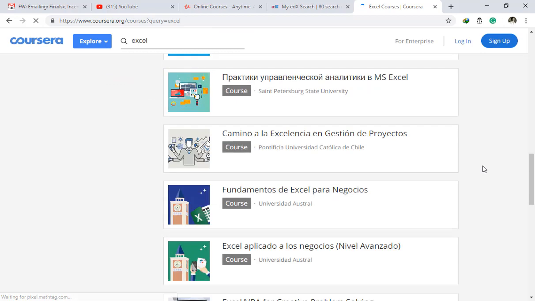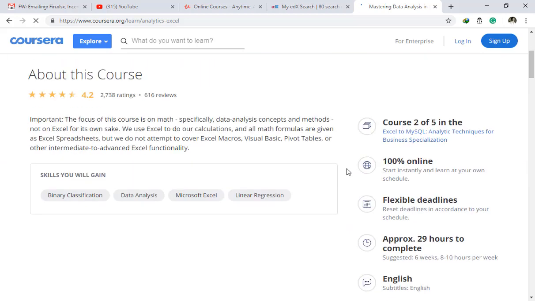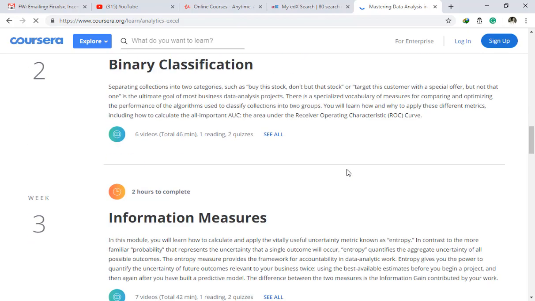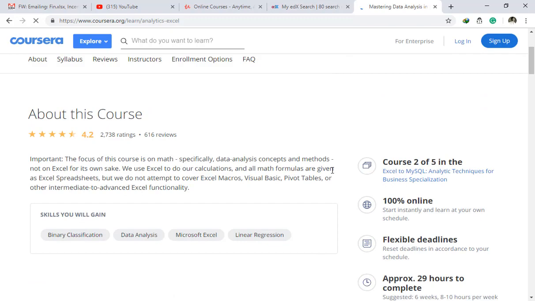You find the relevant course for yourself and click on it, go to that course, and if you find that it's a paid course, go for the financial aid, and after a few days it will be available free of cost to you. Right, you can scroll down for the course outline if you find that it is feasible for you.